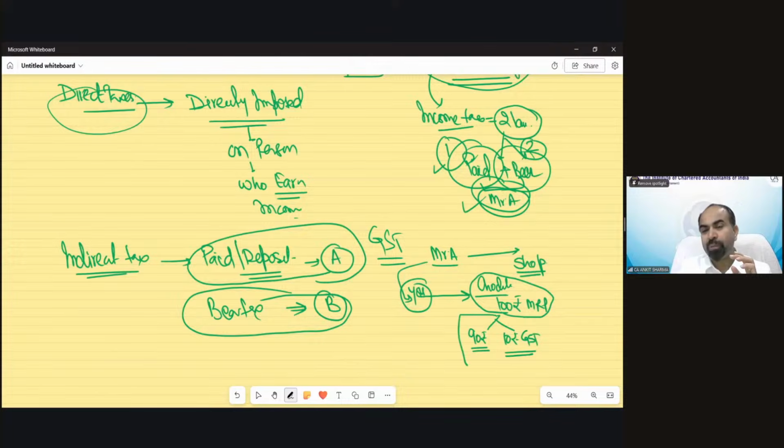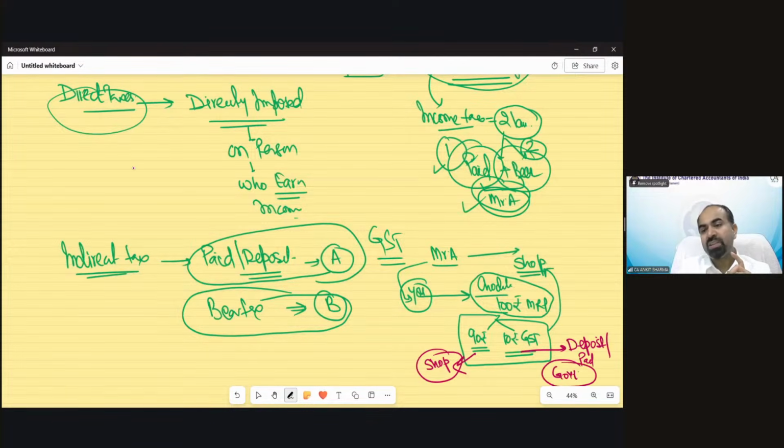So this 100 rupees has been collected by the shopkeeper. Understand? Now what he will do, out of this 100 rupees, 90 rupees he will keep with himself. And this 10 rupees GST, he is going to deposit, or we can say pay, to the government.